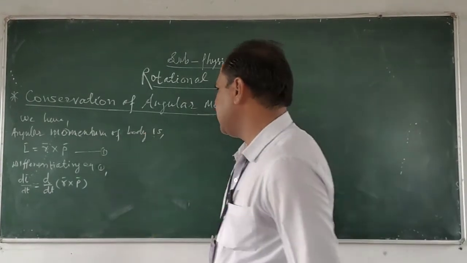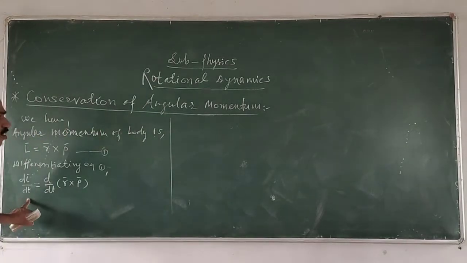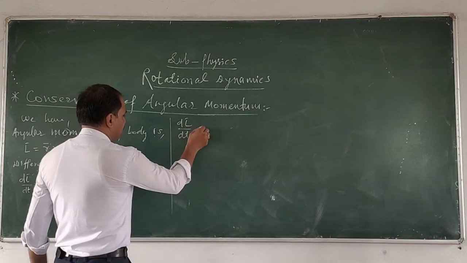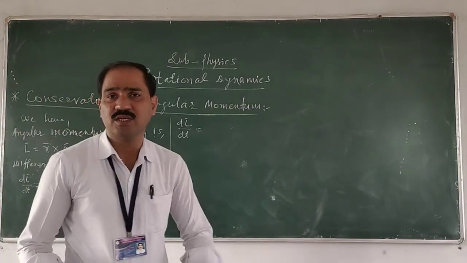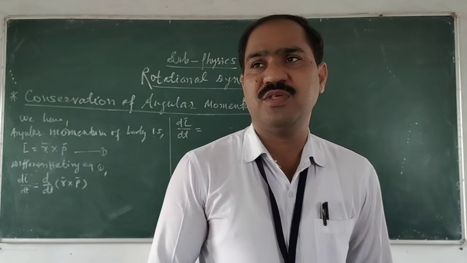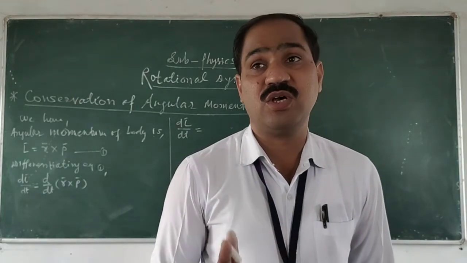Therefore, differentiating this equation, we get dL upon dt is equal to the first term and the second term. Therefore, which rule do we have to use? The product rule. What is in the product rule?